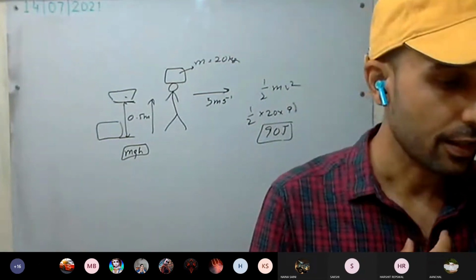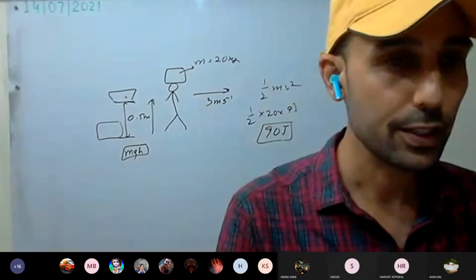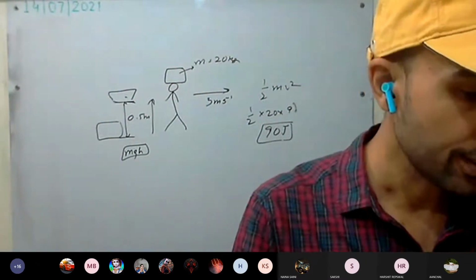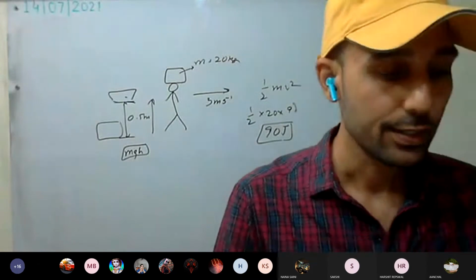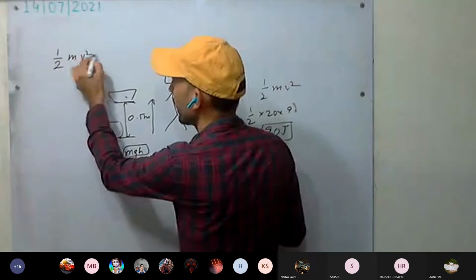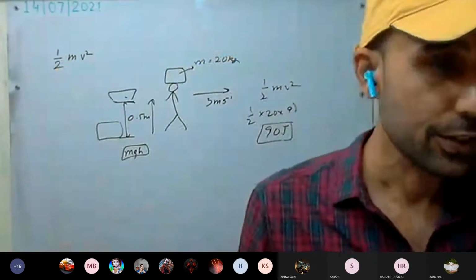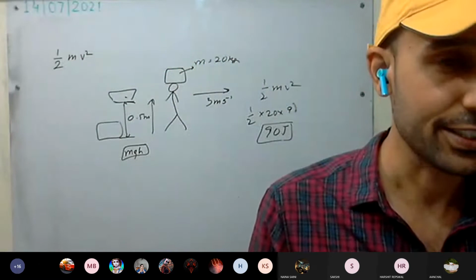So you all have corrected the 18th question. A few students have joined now. So 18th question, a truck weighing 1000 kgf. Yesterday we made one mistake in half mv square. While putting mass, by mistake I put force. You remember 10,000.